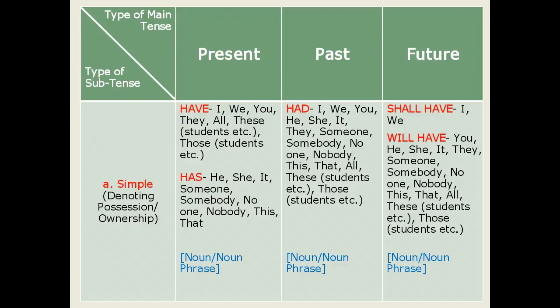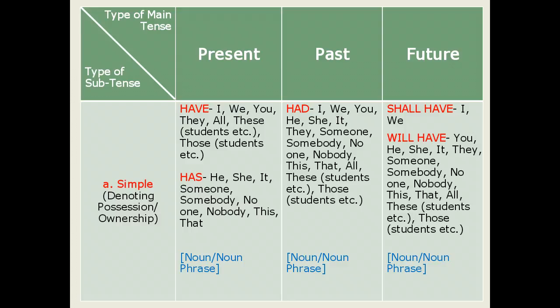After this, let us move ahead for the third simple tense denoting assumed possession or ownership, that is future simple tense or simple future tense. In simple future tense, we use shall have and will have as the verbs. Shall have is used for I and we, and will have is used for you, he, she, it, they, someone, somebody, no one, nobody, this, that, all, these students, those students. And after above verbs, a noun or a noun phrase occurs.